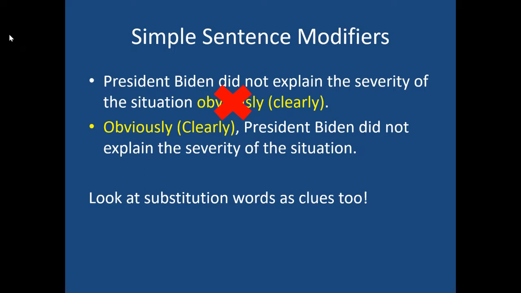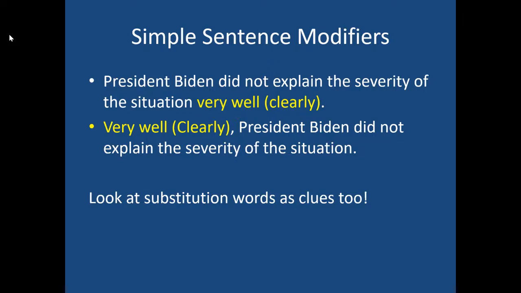Let me give you another example. What if I said the word very well? Because clearly could mean very well. If I said President Biden did not explain the severity of the situation very well. Well, if I use the words very well, I wouldn't put a comma there. And that's why I wouldn't put a comma with that form of clearly. But if I said very well, President Biden did not explain the severity of the situation, that doesn't make a lot of sense. And that's the reason why the words very well don't make sense there. That's not the same meaning.